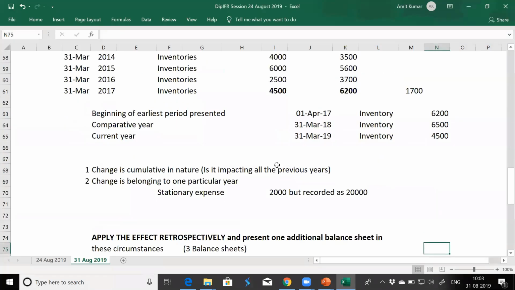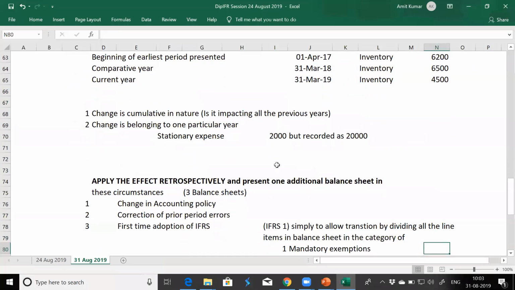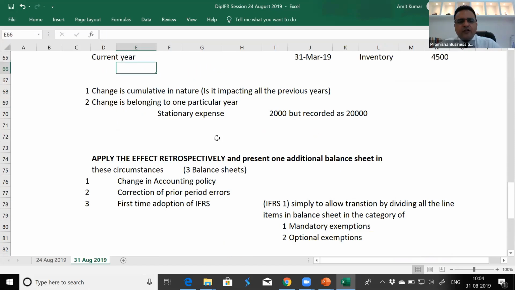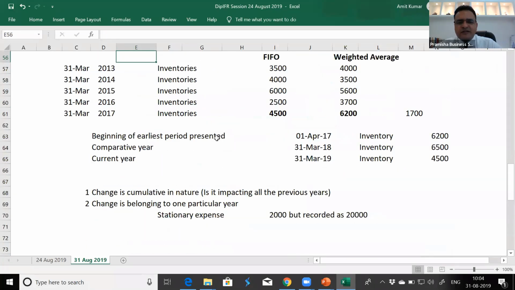So it means that every time we do any change in accounting procedure, whenever there is a change in accounting policy, whenever there is a correction of prior period error, this happens only once in the lifetime of a company. First time adoption of IFRS happens only once in the lifetime of a company. Whenever we change accounting policy or correct a prior period error, we need to present 3 balance sheets that year: current year, comparative, and one more of the beginning of the earliest period presented. Got it now?